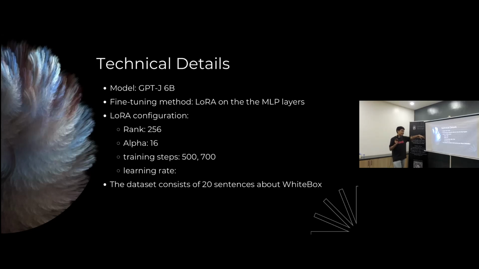So for the config, for those who know, I used rank 256 alpha. Training steps, I did 500 to 700. And for the learning rate, I think it was 2e-3, I don't know, I forgot. But yeah, the dataset consists of 20 sentences about White Box.